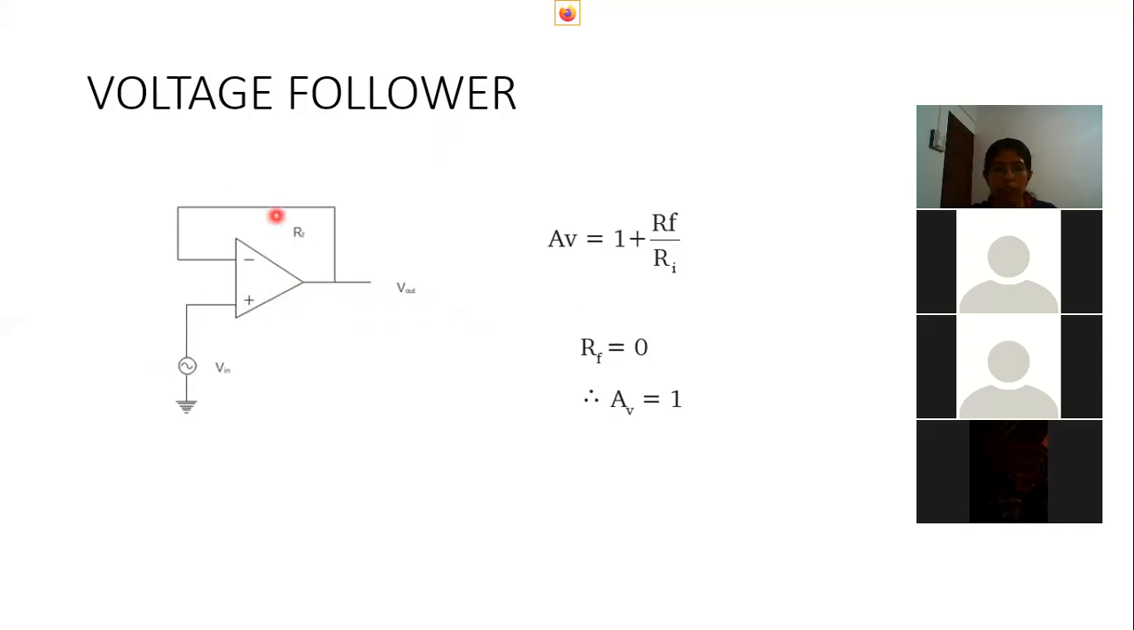And there is no feedback resistance here, so RF by Ri is 0. So the output voltage gain AV is only 1. That means we give an input voltage V in, and the output voltage is the same, V out is V in, which is in phase with the input voltage. That is known as a voltage follower. A non-inverting amplifier works as a voltage follower if the RF by Ri ratio is equal to 0. A non-inverting amplifier can work as a voltage follower.